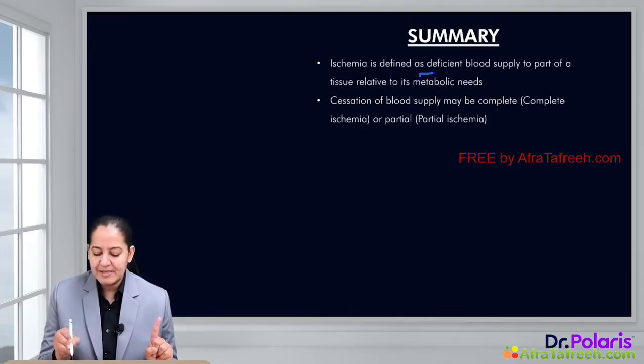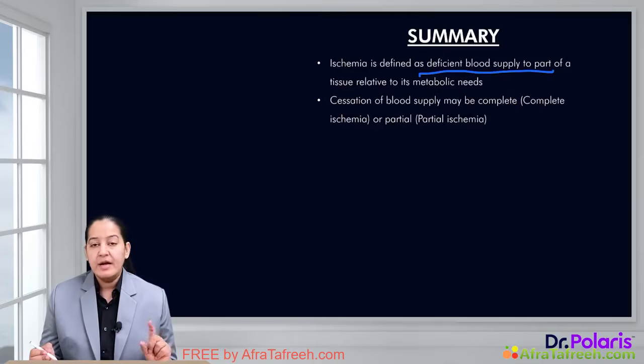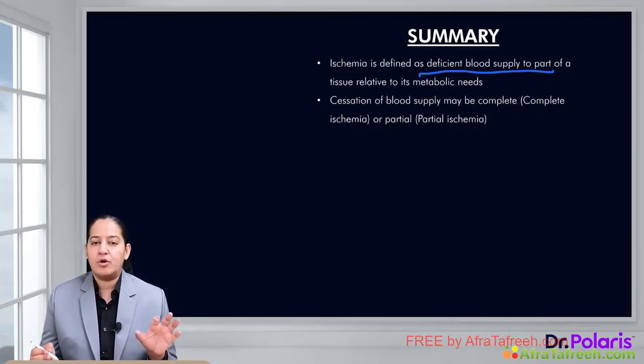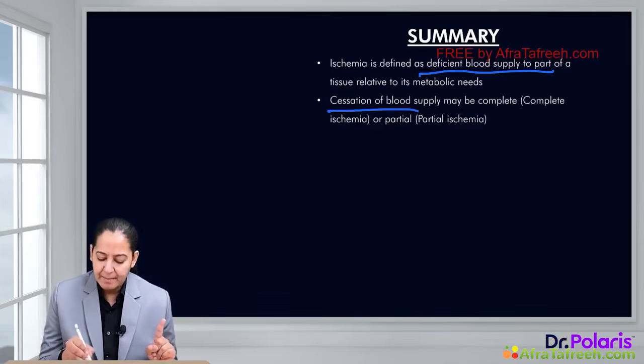Ischemia is deficient blood supply to any tissue or any part or any organ in the human body. Deficient blood supply means deficient oxygen. Deficient oxygen means deficient ATP. So the cells of that organ or tissue start dying, showing necrosis, and the necrotic area, the coagulative necrosis, is known as infarct. So cessation of the blood supply may be complete, may be partial.